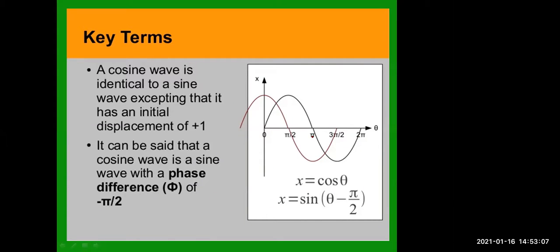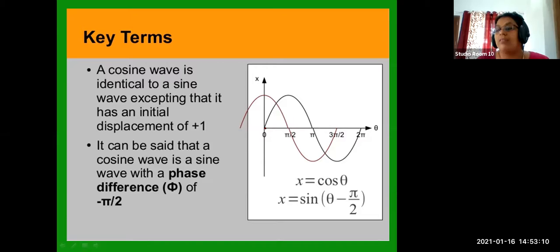So this is how we represent the sine wave. The black signal is the sine wave, and the red signal is the cosine wave. The cosine wave is a little ahead of the sine wave. That means where the sine wave is at 0, the cosine has already started in the second quadrant if you represent it in a graph. So that's it.